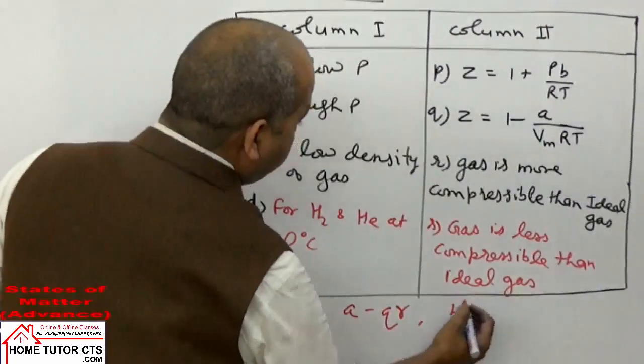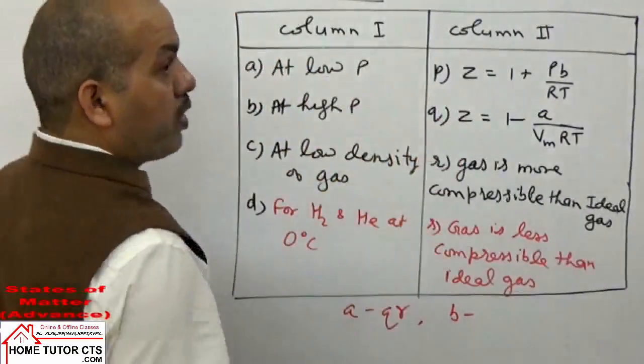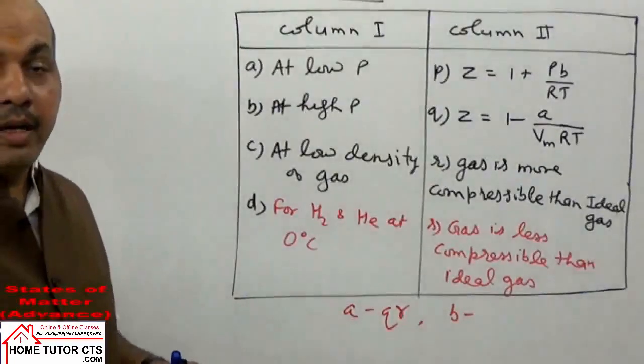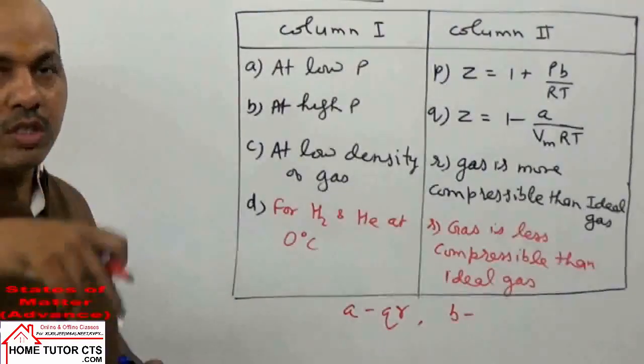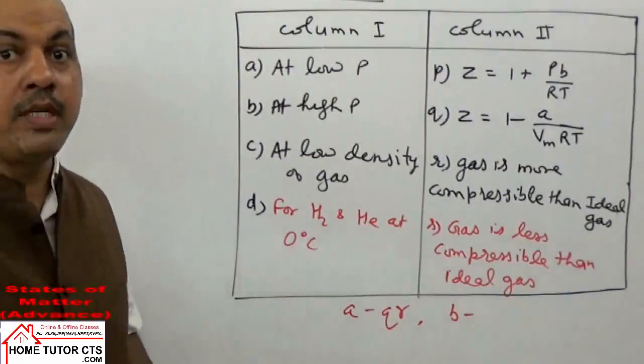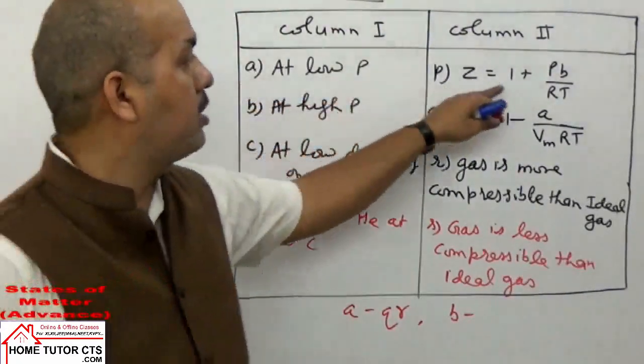Then for bit B, see, at high pressure, what happens when the pressure is very high, then the a upon V square term is negligible but not small b. So we write the equation P into V minus b is equal to RT, and then we get this expression.